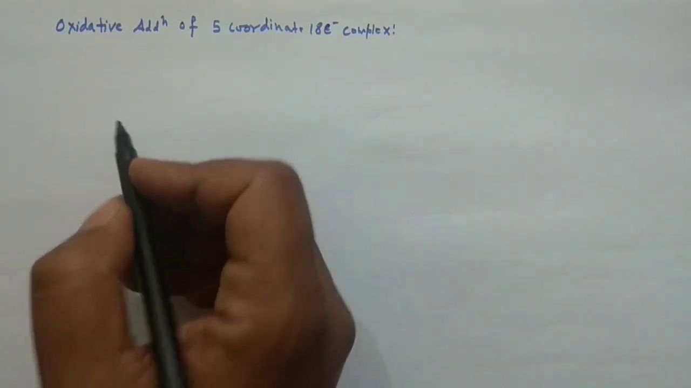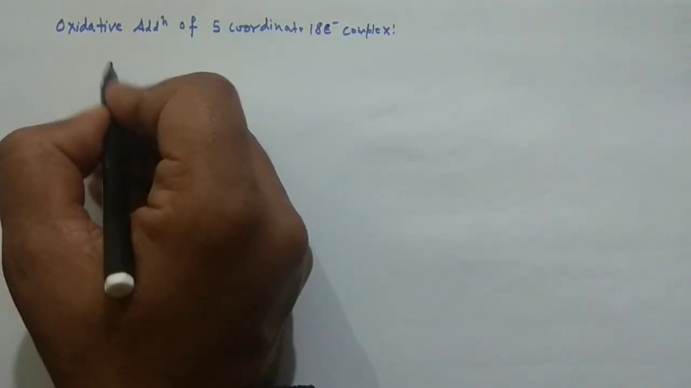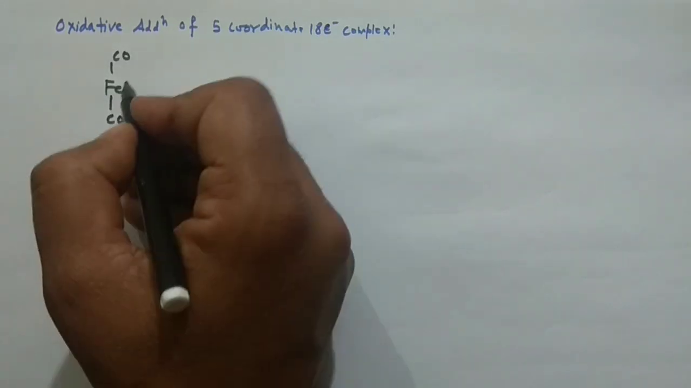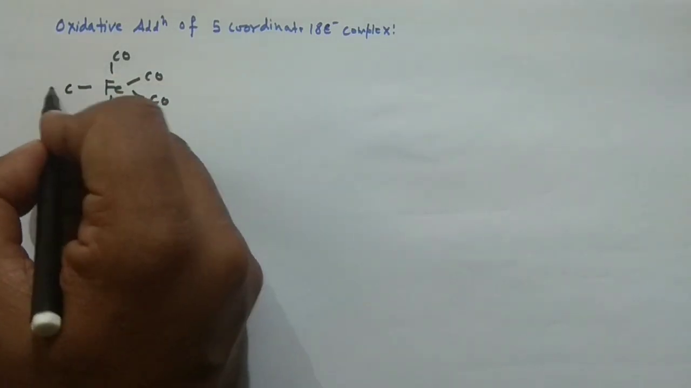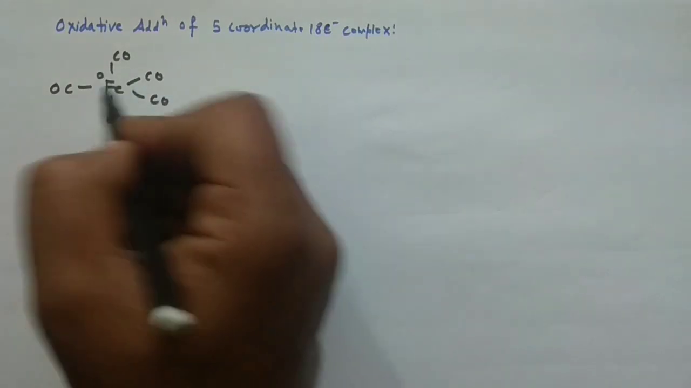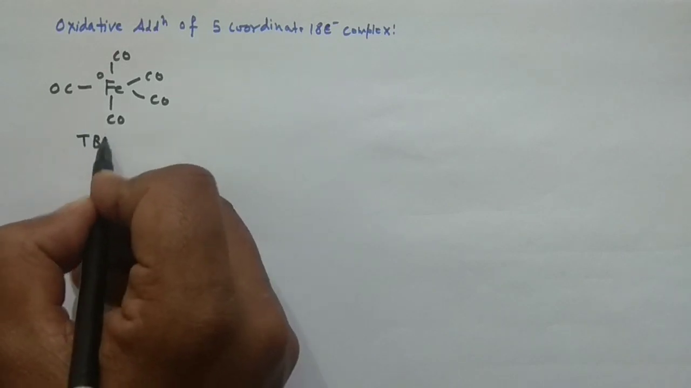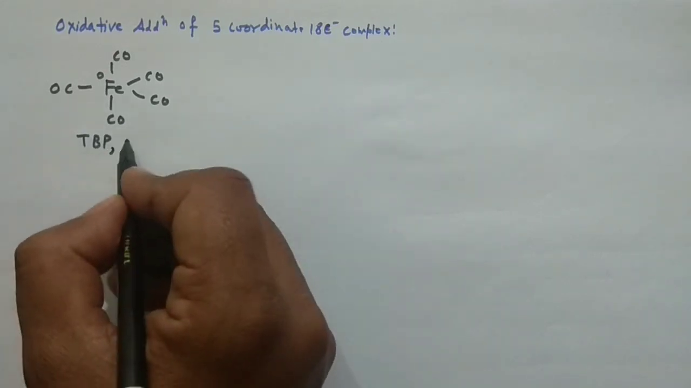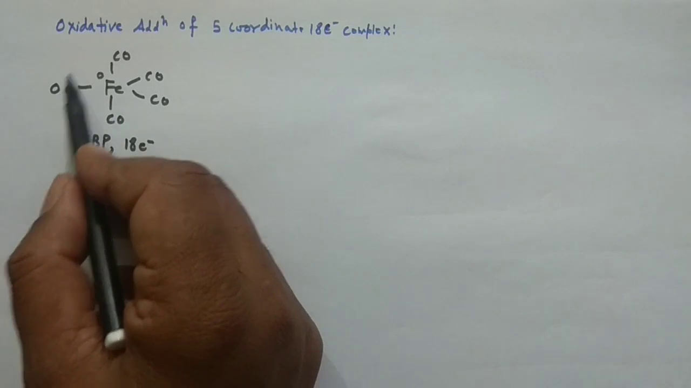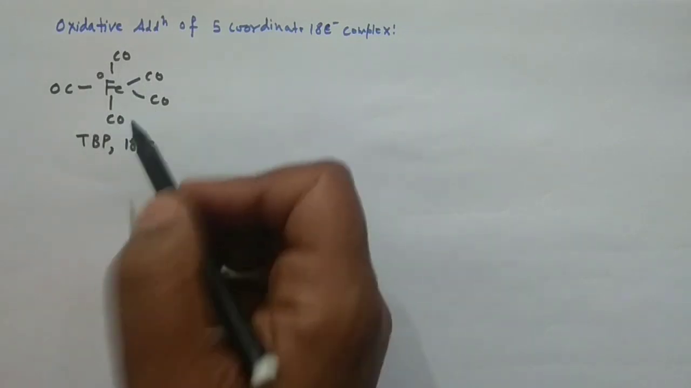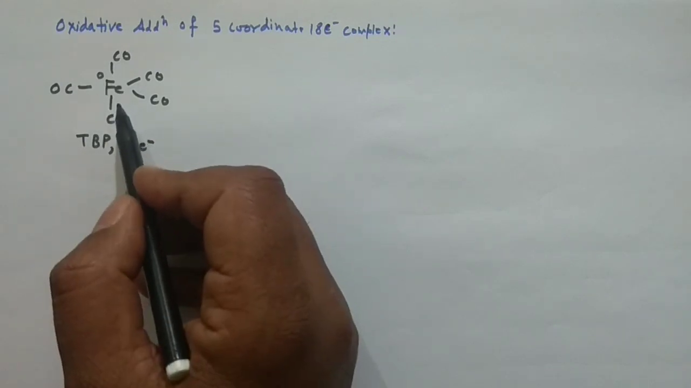Say I have this particular complex, Fe(CO)5. This is a 5 coordinated system. Iron is in the 0 oxidation state, and it has a trigonal bipyramidal structure. It is an 18 electron species: iron contributes 8 electrons, and 5 CO will give 10 electrons. So it is not coordinatively unsaturated, but it is electron rich, and it is not octahedral either.